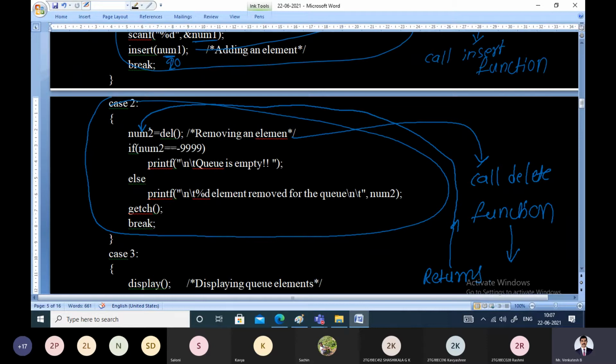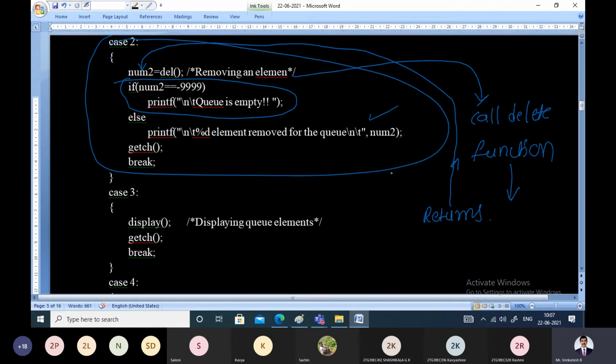That is, whenever the delete function completes execution, the method returns the element which you have deleted, and that will be stored in a variable called number2. It is possible that whenever you are deleting, the element may not get deleted. In that case, we display the message saying that the queue is empty and the elements cannot be deleted. Else, the deleted element will be displayed on the screen to the user. That is what happens whenever case 2 is given.